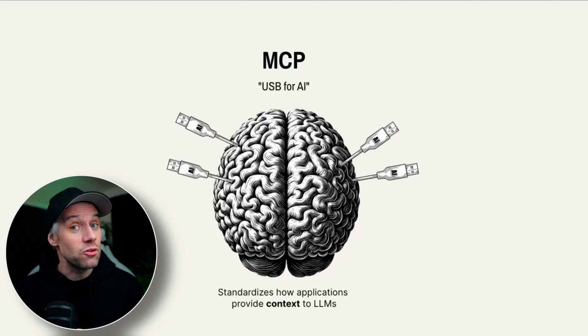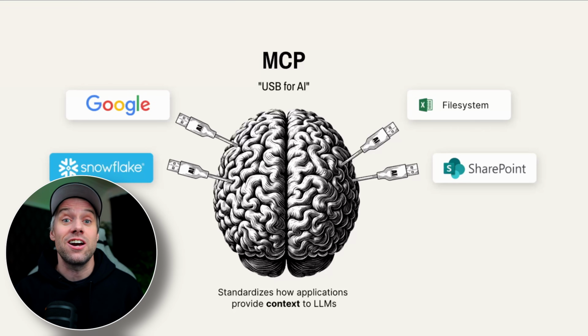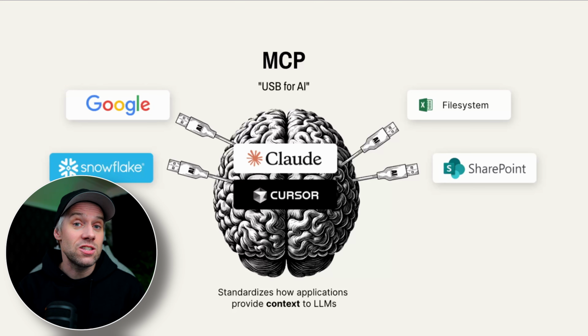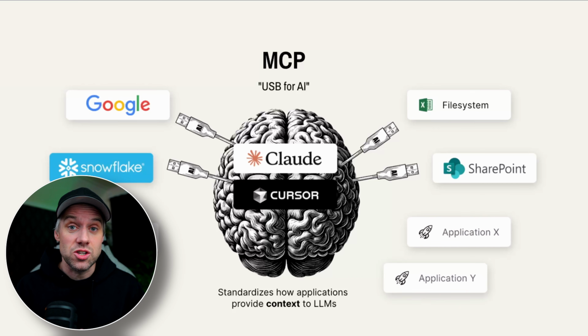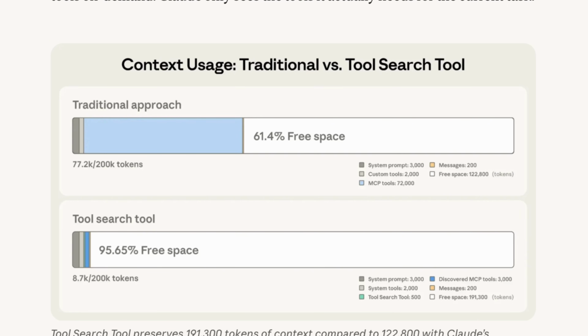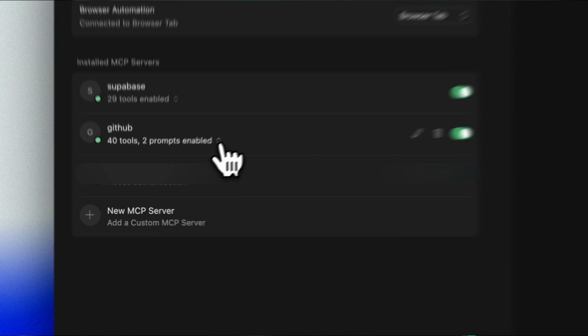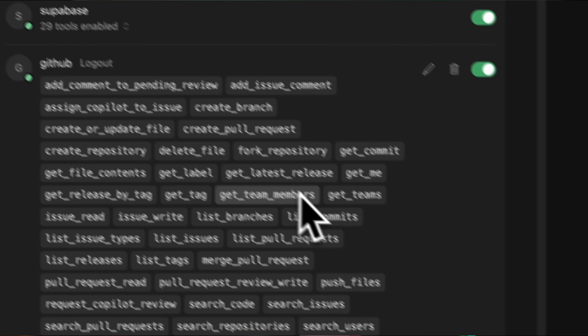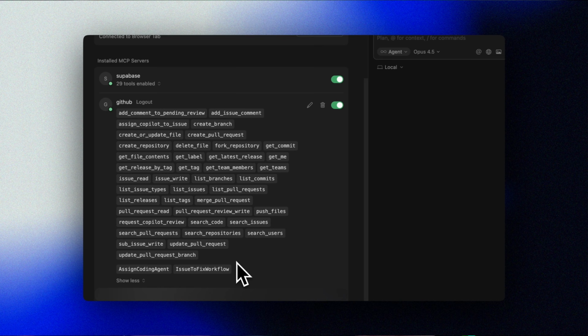MCP is a really powerful way to expand the context of our AI agents and to equip them with more tools. Connect Claude to GitHub, Slack, your databases, file systems, whatever you need. But there's been this scaling problem. The more tools you connect, the more context we fill, even before our first prompt. Not only does it bloat context, we end up with wrong tool selection and slower responses and so on.